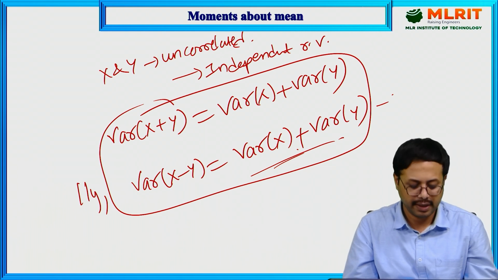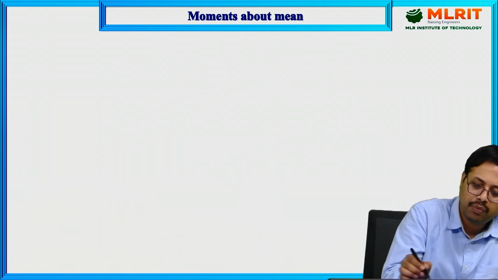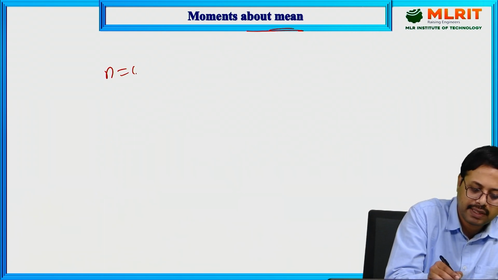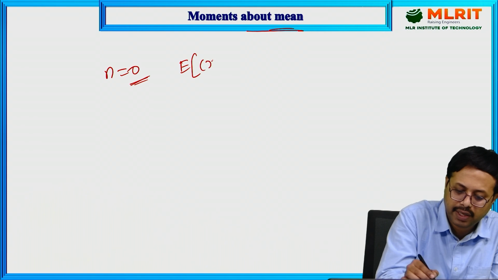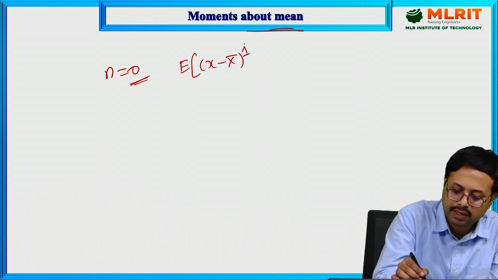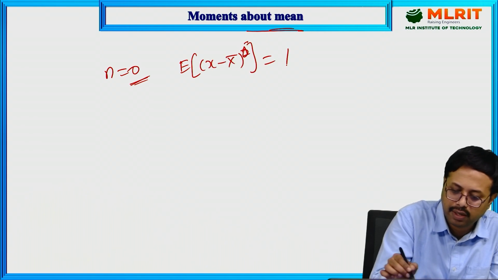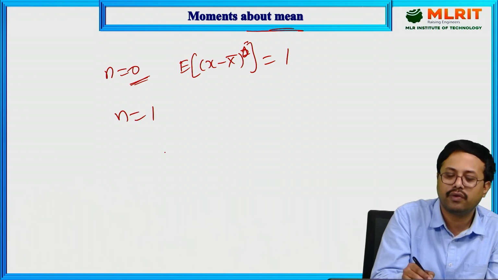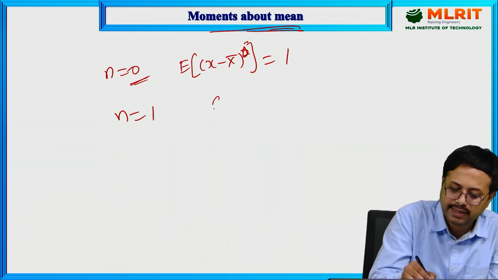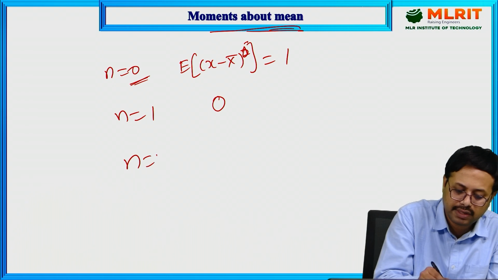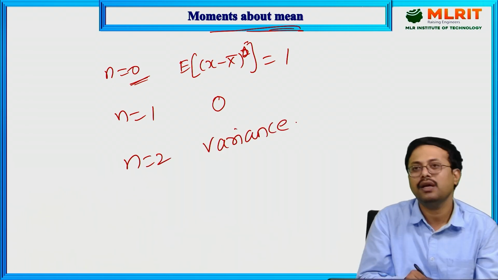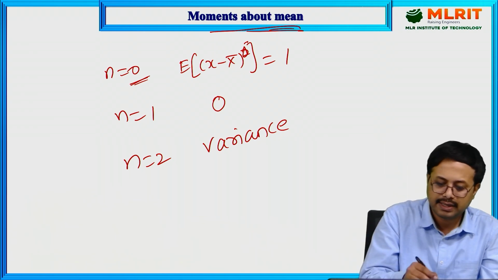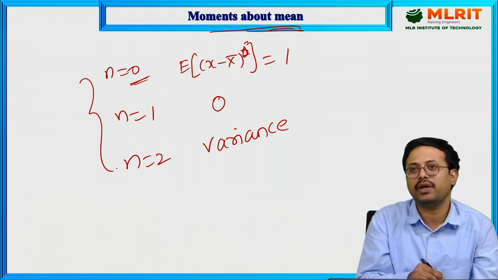We'll conclude by saying that for moment about the mean, n equal to 0 represents the 0th order moment about the mean, that is expectation of x minus x bar to the power 0, which is always equal to 1. Next, n equal to 1, then the moment about the mean is 0. And n equal to 2 is called variance. Generally, these moments about the mean are called the characteristics of the random variable.